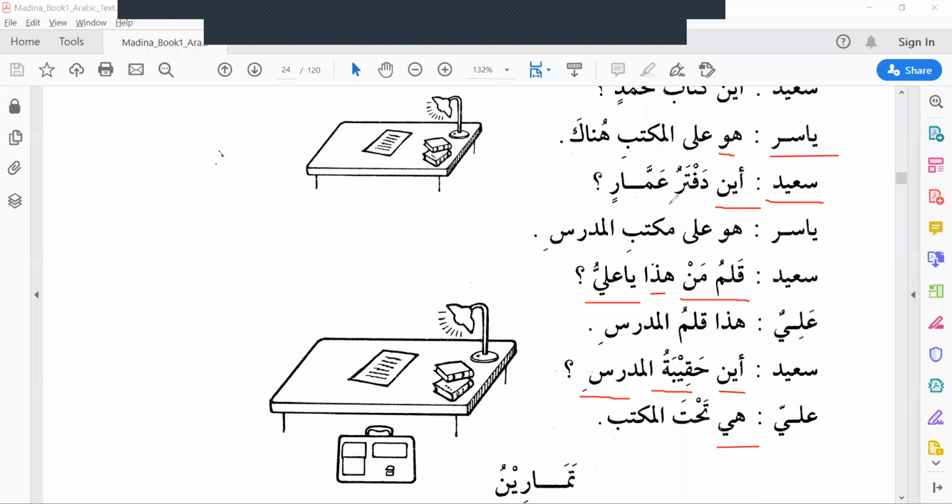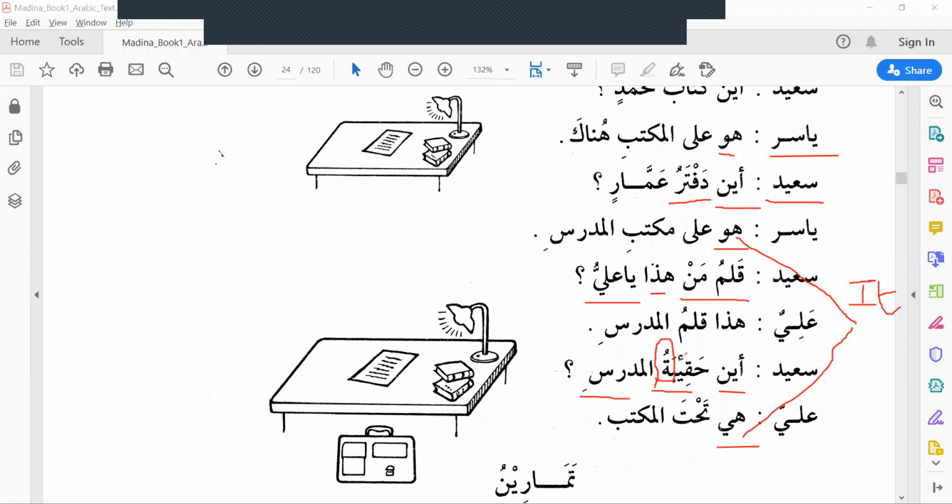You look here, for daftar we say huwa, but for haqibatu we say hiya. Why? Both meanings are "it". It's because haqibatu is feminine. How do we identify the feminine in non-living things?